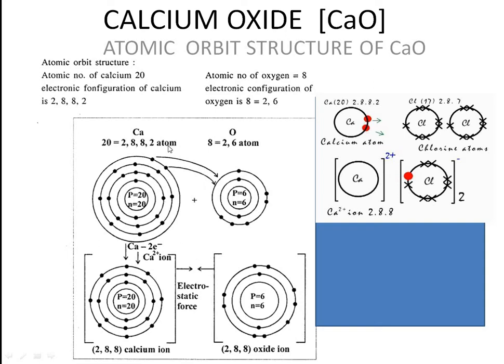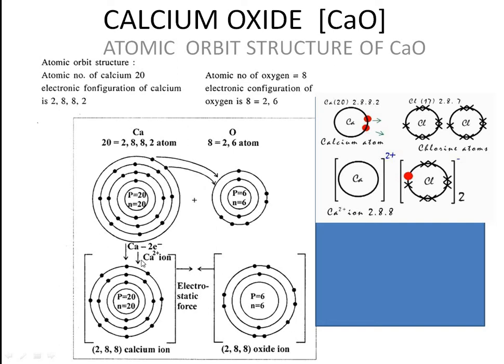Your electronic configuration also changes to 2, 8, 8, and here it is 2, 8. Here it is wrong, it is given wrongly. Don't write one more 8 here. It's 2, 8, wrongly it's given. You please ignore this 8, only 2, 8. So this oxygen is going to get the nearest noble gas. For oxygen this is neon, and for calcium the nearest noble gas is argon. So it is getting that nearest noble gas to become a stable one.